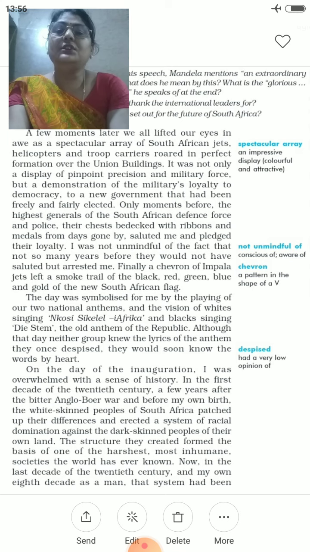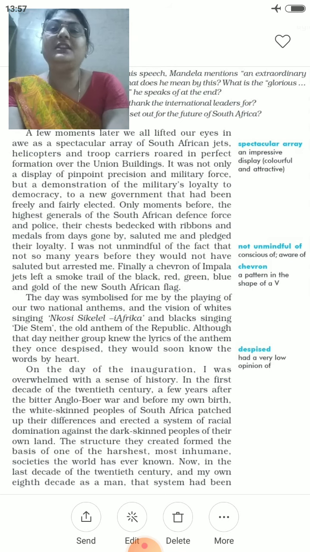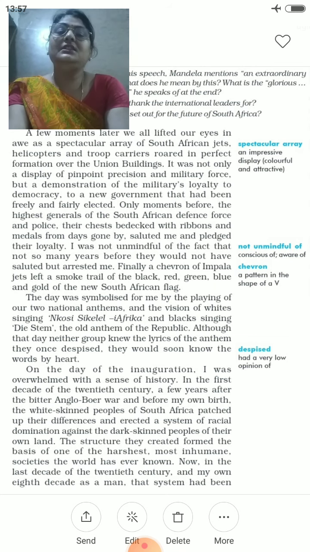And I was not unmindful of the fact that not so many years before they would not have saluted but arrested me. Now he was remembering the time when he was fighting for freedom. These were the policemen, or these were the forces, who were not saluting him. What were they doing? They arrested him.